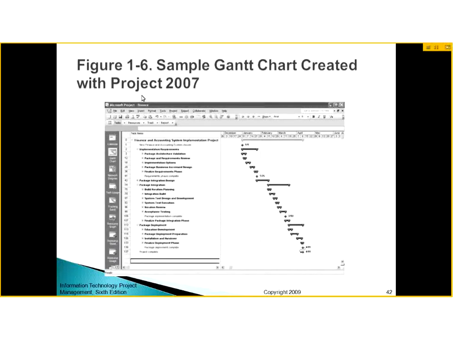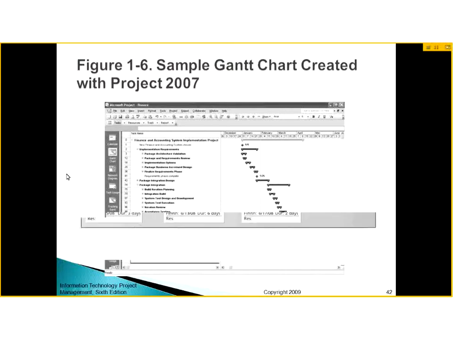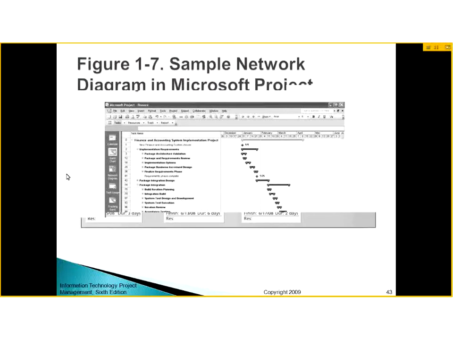This is the Gantt chart which you make when you develop a schedule. You specify all the activities over here and you specify the dates over here: December, January, February, March. Then you develop the schedule. These bars just indicate from which date to which date we will be working on which activity. The activities are listed here and the dates are listed here. This is a sample made for project 2007.